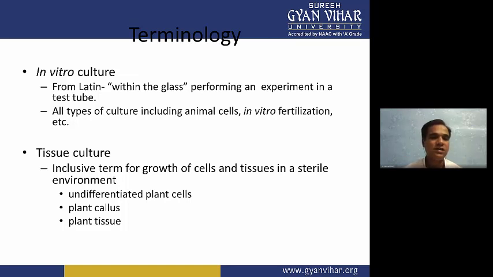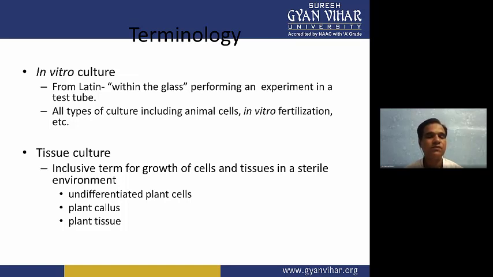Next is tissue culture. So when we are culturing a tissue or a bunch of cells, we call it tissue culture. The same controlled environment we are providing, and different types of media for growth and development purpose. We are putting them on the media and giving sterile condition.